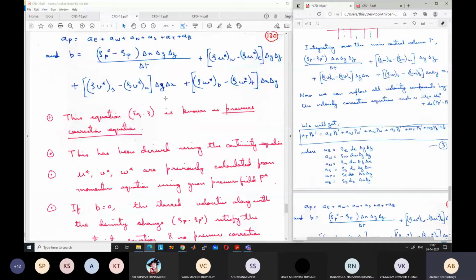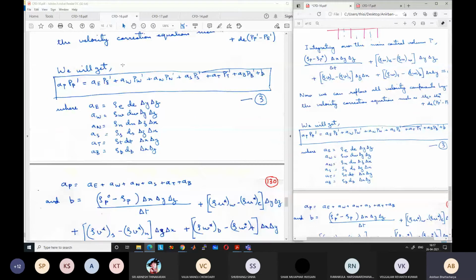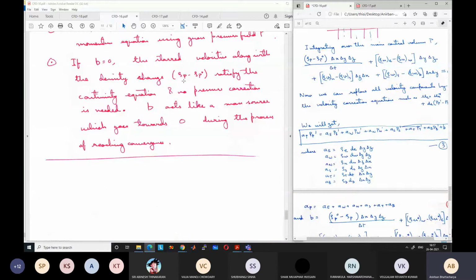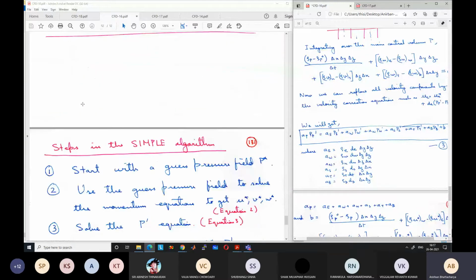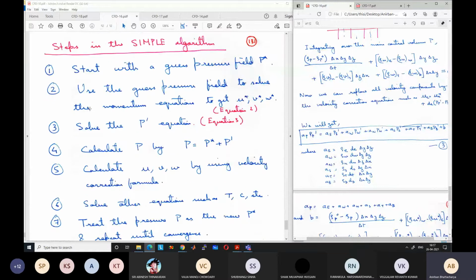Okay, all the pressure corrections become 0 and B also becomes equal to 0. Before that, we have to go through iterations, and in every iteration we will get the pressure correction terms. Okay, so after this, now we are ready to outline the SIMPLE algorithm, the entire algorithm, because